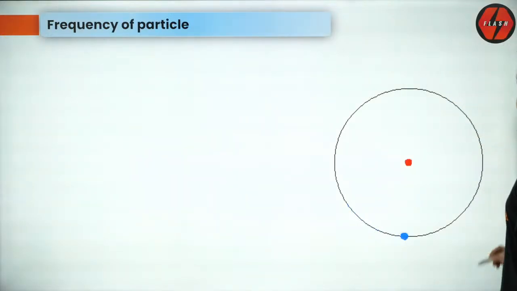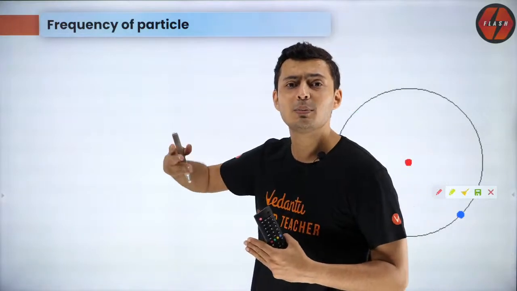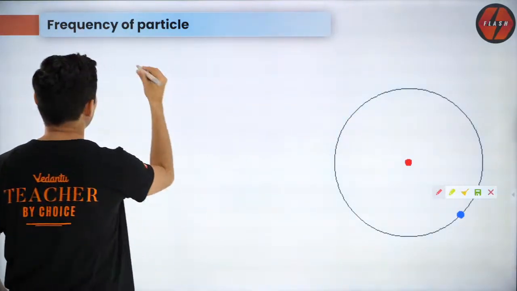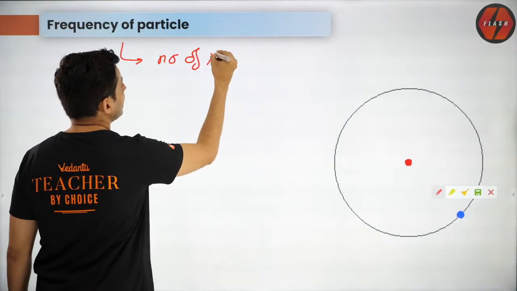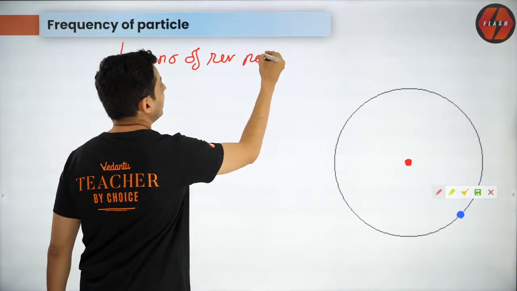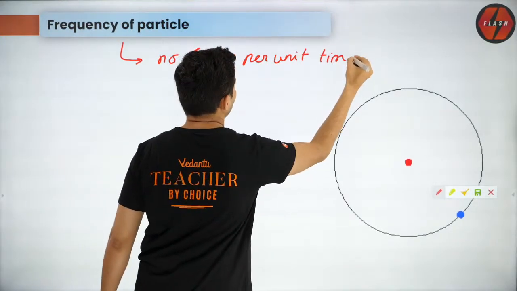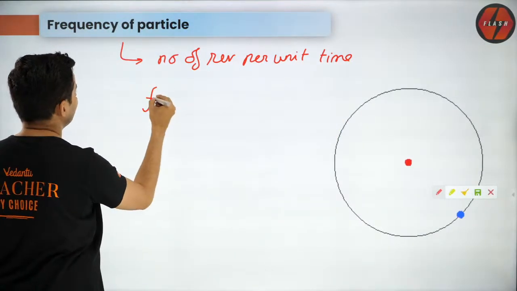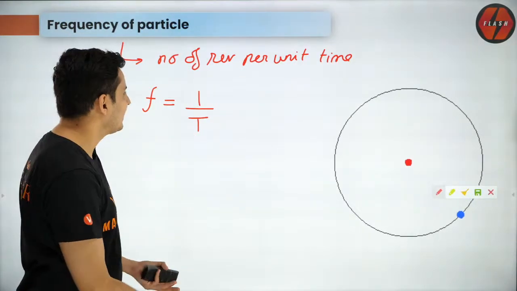Next, frequency. Frequency means how many revolutions it makes in one unit of time. So it is basically the number of revolutions per unit time, and the symbol for that is f, and the formula is 1 by time period. And it's very easy.